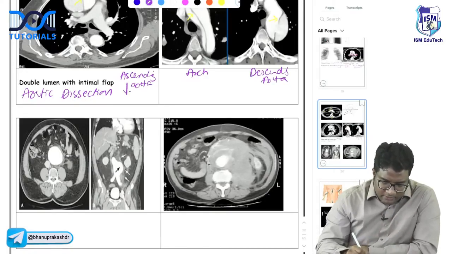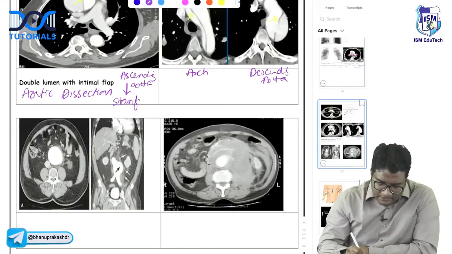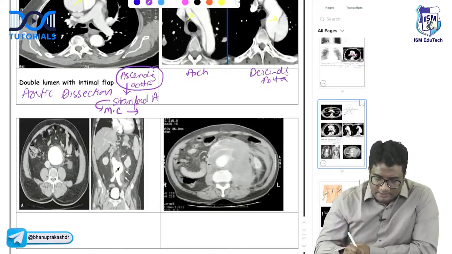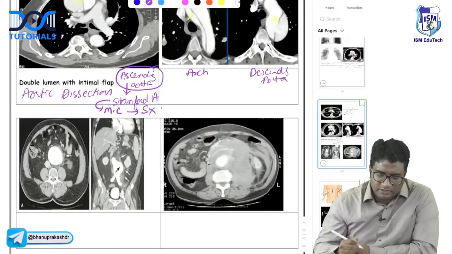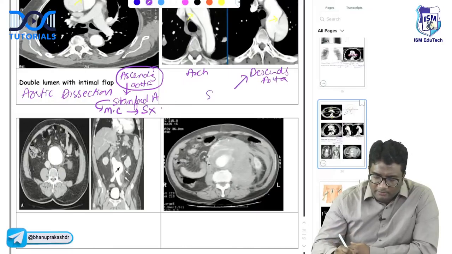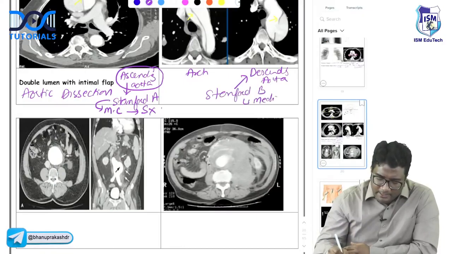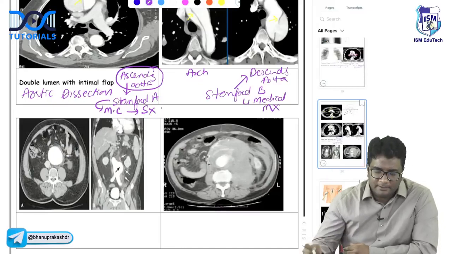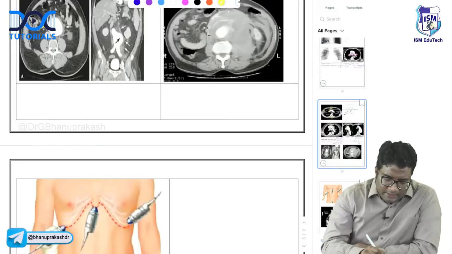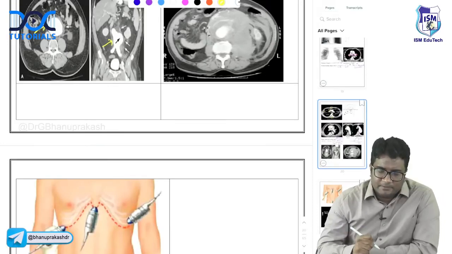If at all there is ascending aorta involvement, that is called Stanford A. Stanford A is more common, right? And because it is the ascending aorta, it involves the coronaries. So surgical management should be done. Surgery should be done for ascending aortic dissection. Whereas descending aorta involvement is called Stanford B, and we generally go for medical management. Right? Okay.